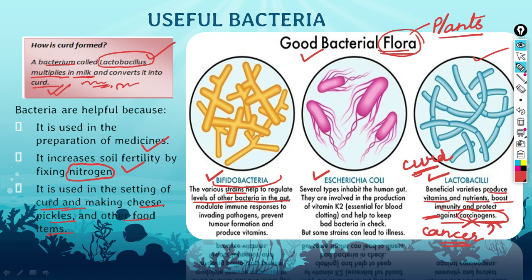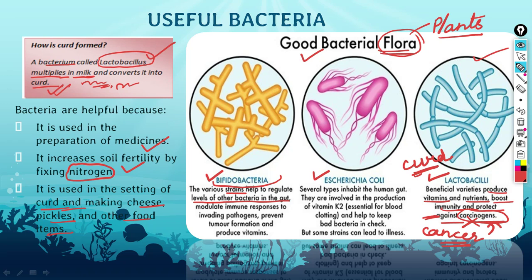We know about only a few bacteria or microorganisms which we have observed or were able to see outside the body. So these Bifidobacteria are helping in regulating the level of other bacteria in the gut.